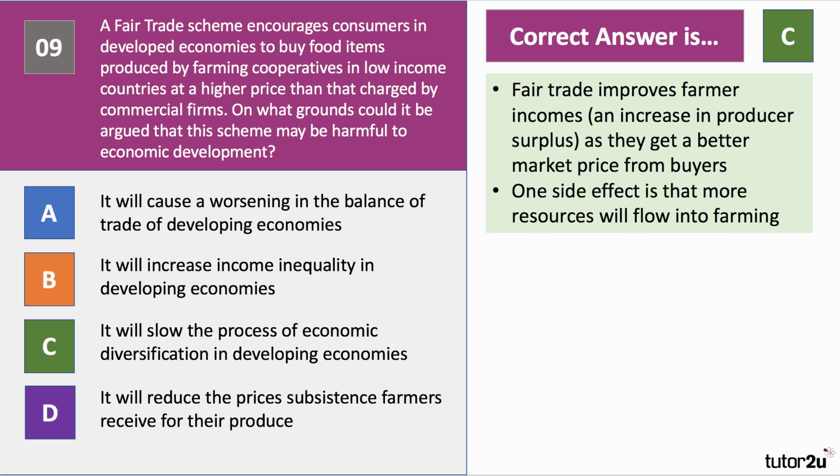Fair trade improves farmer income as they're getting a better price for their product. In that sense, they're getting increased producer surplus. But one side effect is that more resources will flow into existing farm industries, fair trade industries, whereas you could make a case for saying that what lower and low middle income countries need to do is diversify away from just growing food to perhaps processing, manufacturing, branding, and other related activities, as well as new industries.